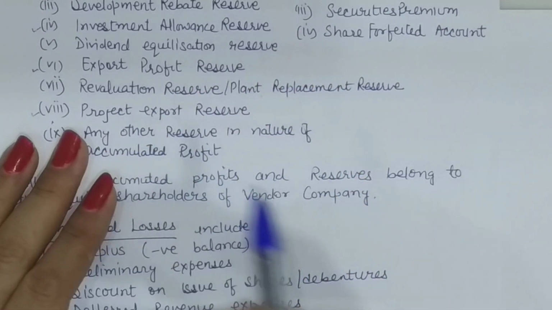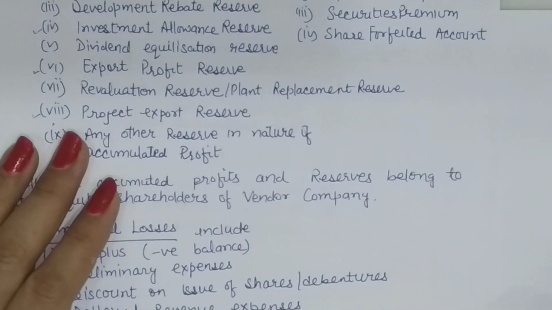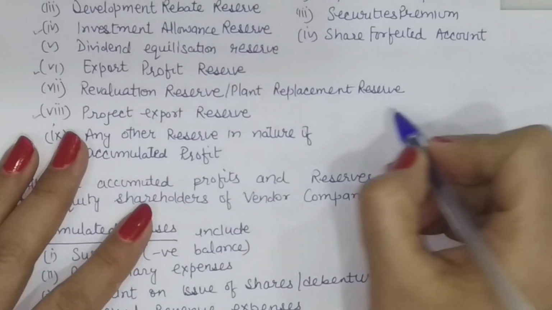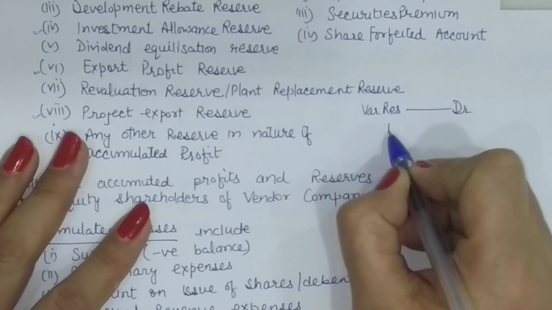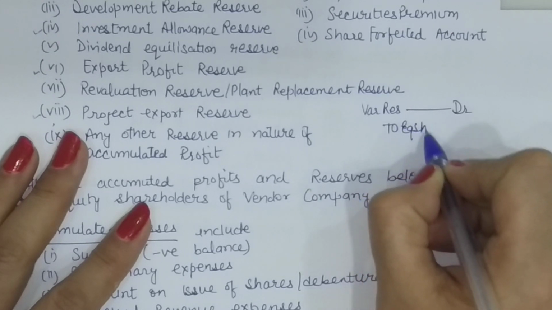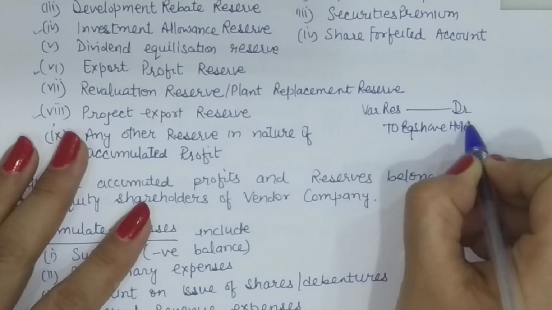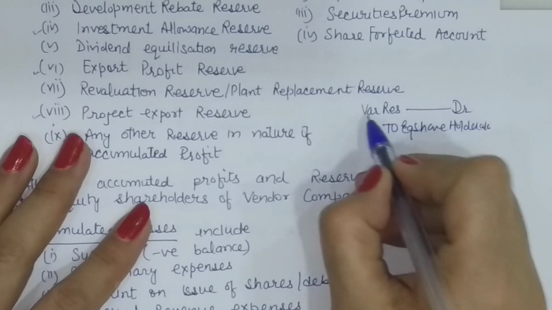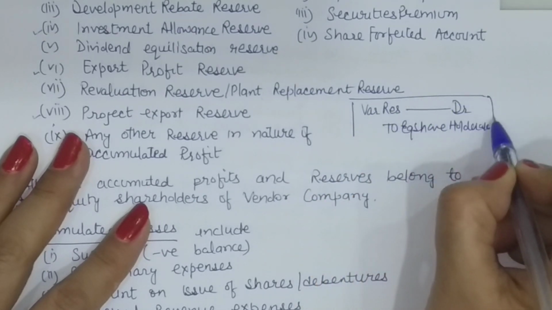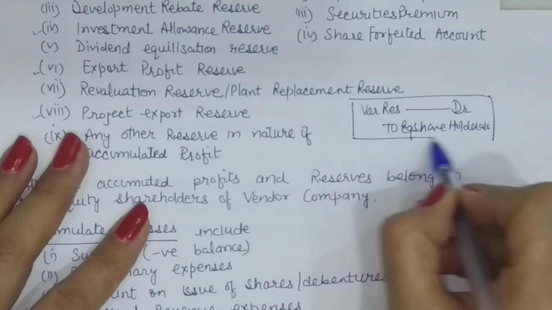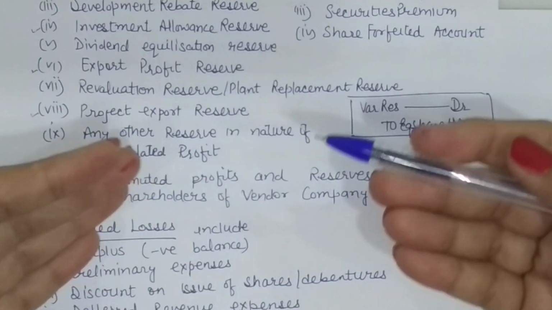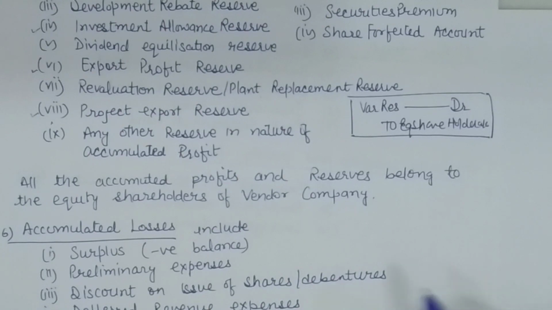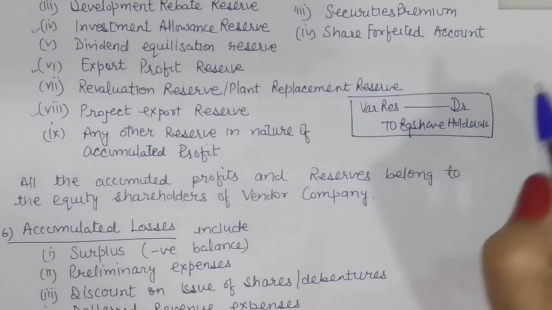In order to transfer these to the equity shareholders account, we need to pass an entry: various reserves debited to equity shareholders account. We will be studying these entries in detail also, but for the time being, we are just understanding that these reserves belong to shareholders and they increase their claim in the company. So these must be credited in their account.